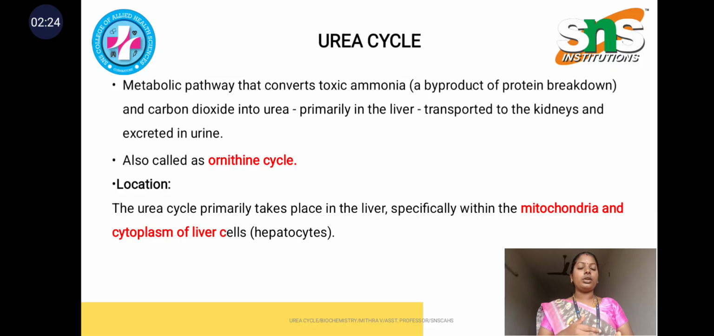The urea cycle is commonly called the ornithine cycle, and it mainly takes place in our hepatocytes. Hepatocytes are nothing but the liver cells, and specifically it occurs within the mitochondria and cytoplasm of our hepatocytes. So this mainly happens in liver cells.